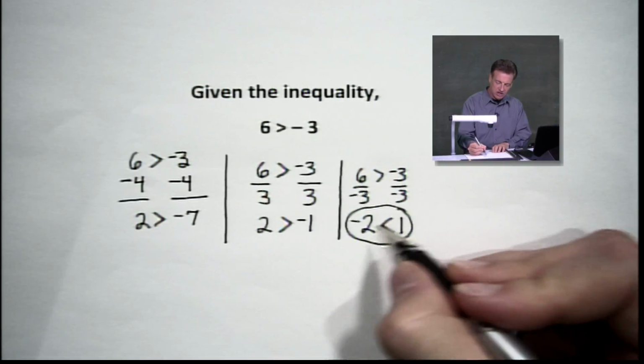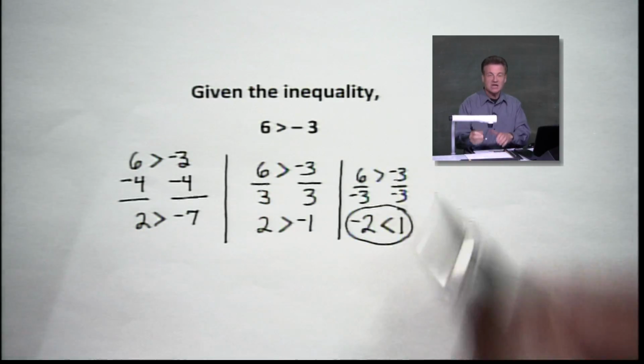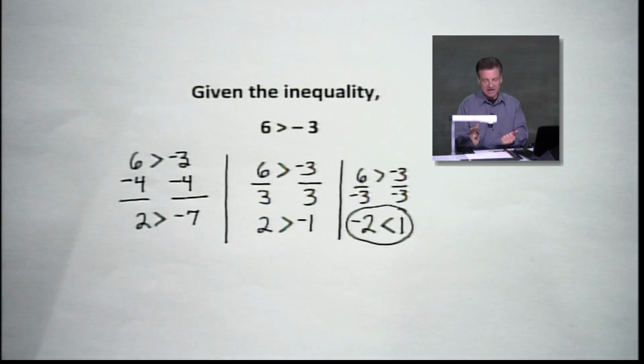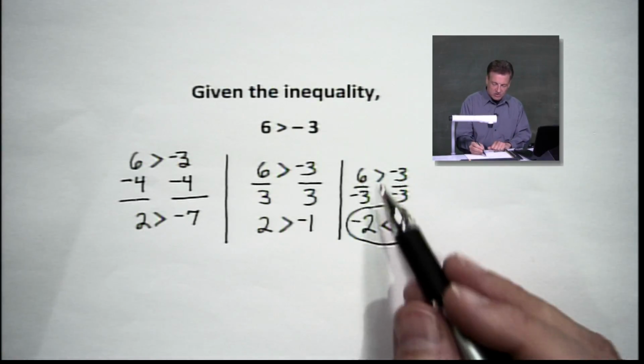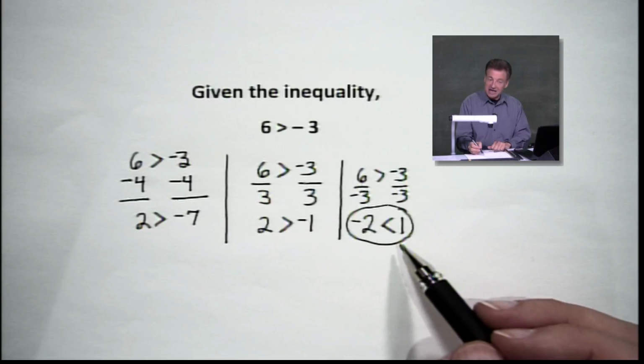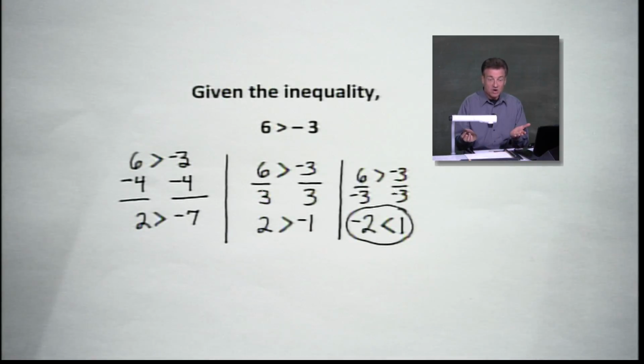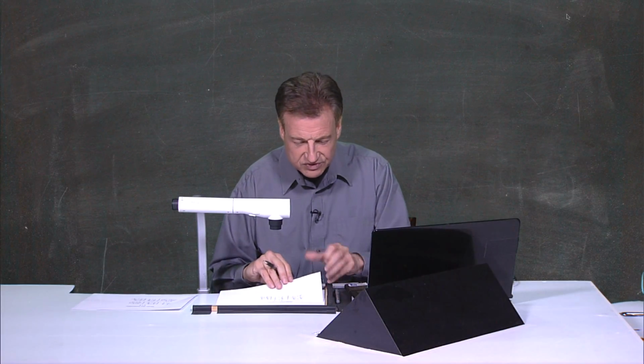There was a change in signs. There was also a change in direction of the inequality. So what was greater than has now become less than, and folks, it's true. That's what we have to watch out for. Those are going to be some important rules that we're going to look out for today. We are going to watch out very closely for those things.